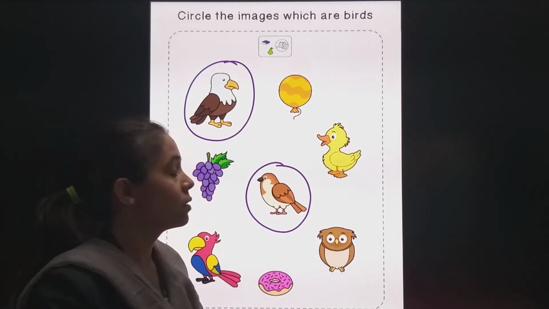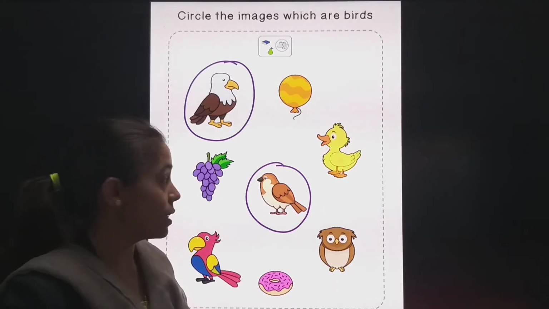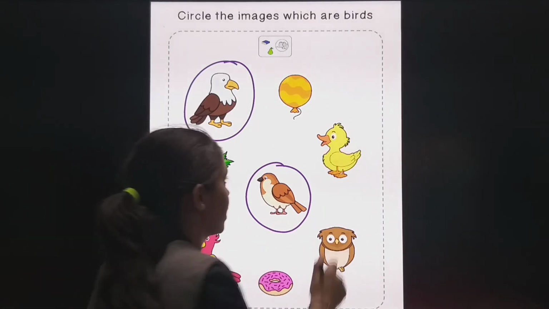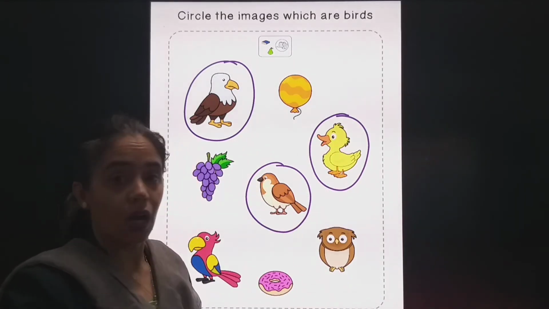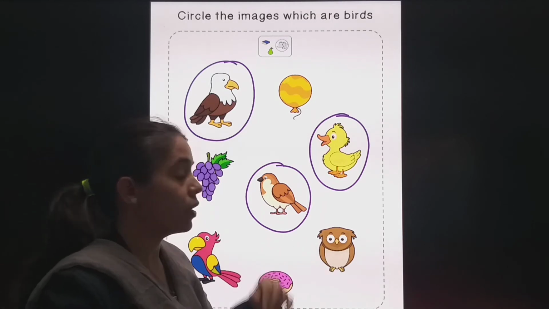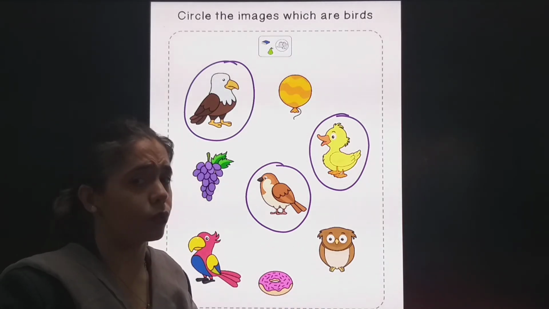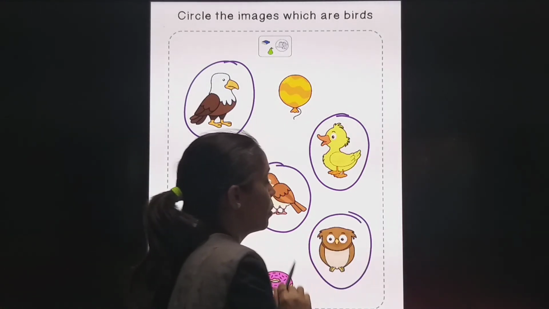Then what is this? This is duck. Small small baby duck. Yes. So duck is a bird. So should I circle it? Okay. Then what is this? Owl. O for owl. So owl is a bird. Yes. Should I circle it or not? Okay. So this is also a bird.